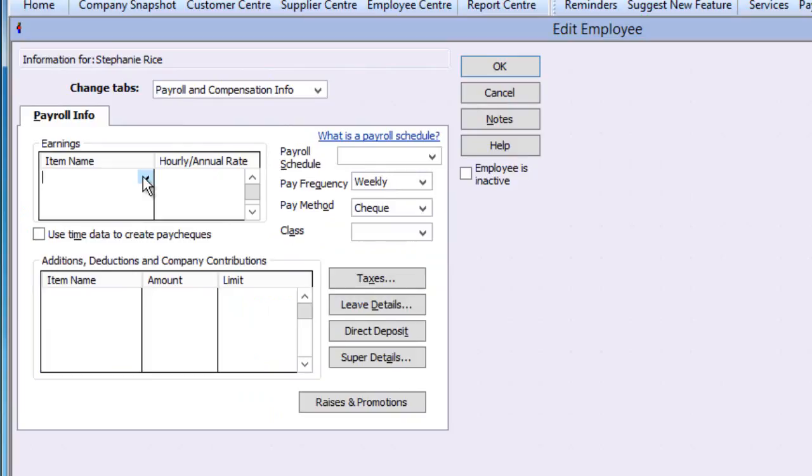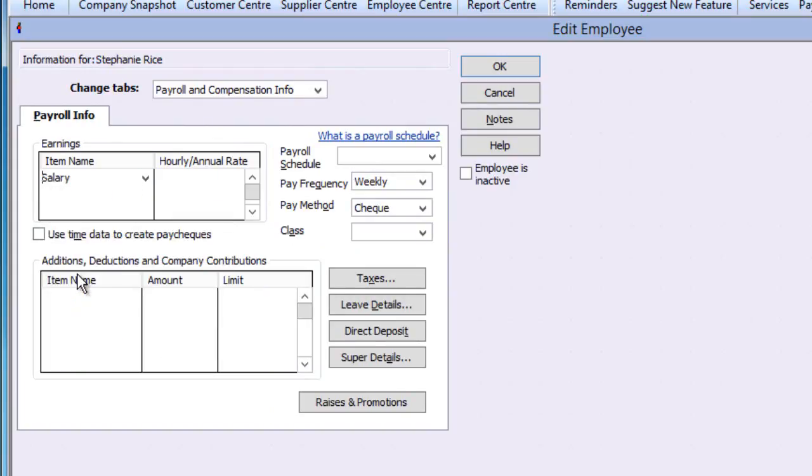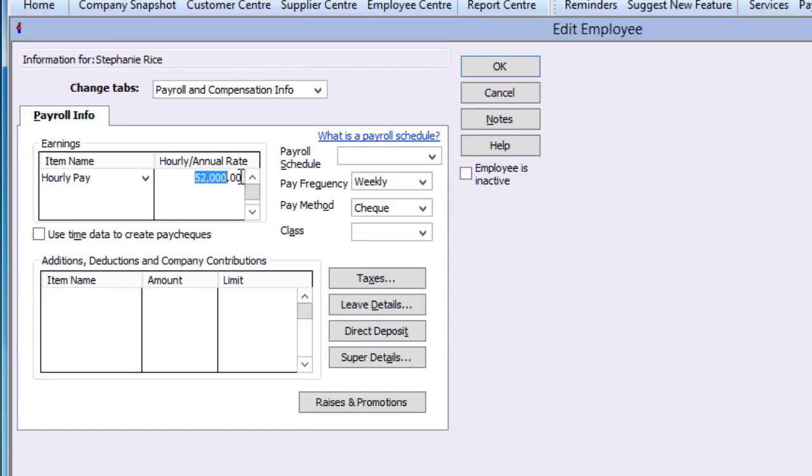In the Earnings table, enter direct wages and salary items like ordinary time earnings, leave items, bonuses, time in lieu of pay items. If you select salary, then in the second column, enter the annual pay amount. Reckon Accounts Hosted will calculate the amount of pay for the pay period. If you select hourly pay, then enter the hourly rate. In the pay process, you will be asked for the number of hours worked.